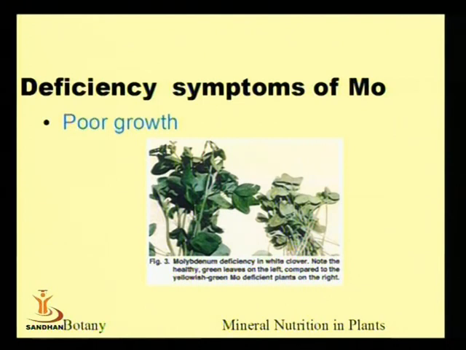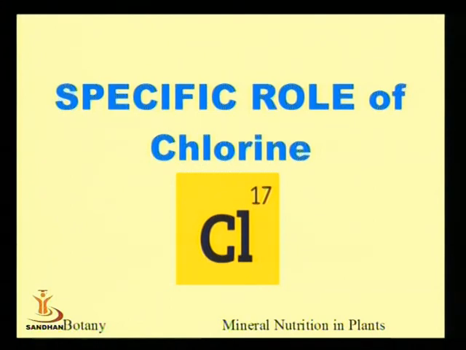Further, because it is directly associated with nitrogen metabolism, molybdenum deficiency will result in poor growth. One can see on one side there is a healthy plant, on the other side there is a diseased plant with poor growth. That is because of the deficiency of molybdenum.